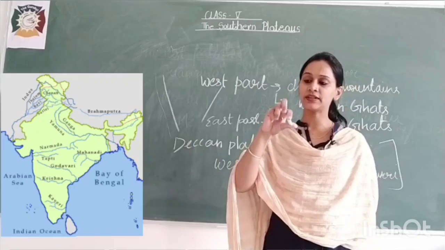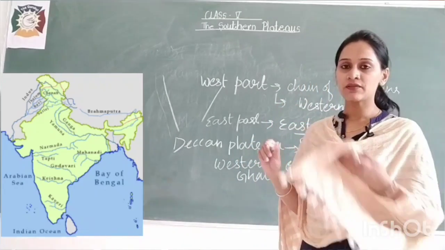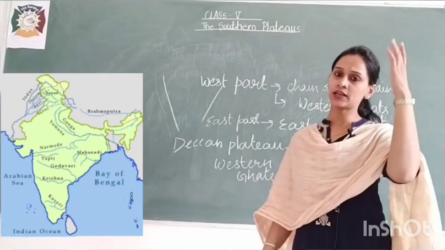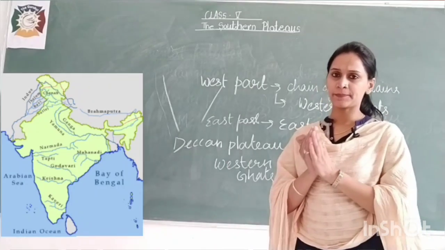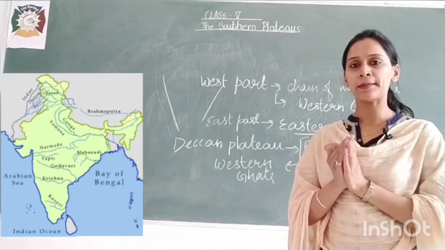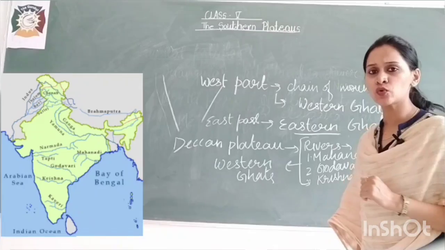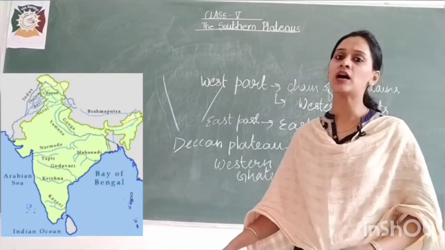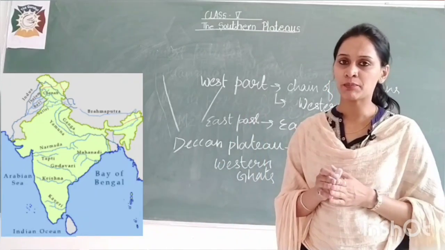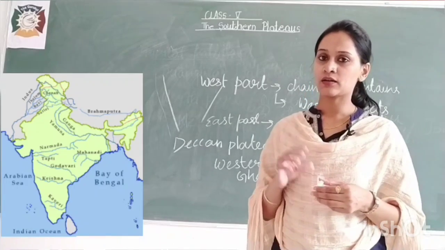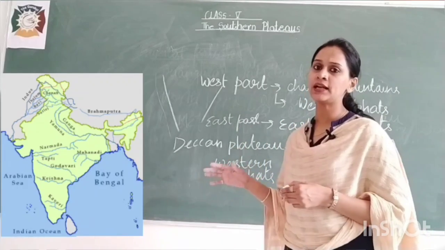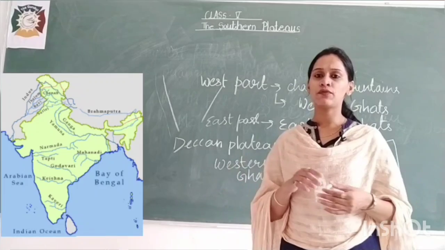There is a difference between these seasonal rivers and the rivers which flow right away from the Himalayas. These are not coming from the snow-capped peaks, which means they are totally dependent upon the monsoon. When it rains, the water comes into these rivers and they flow with that water.